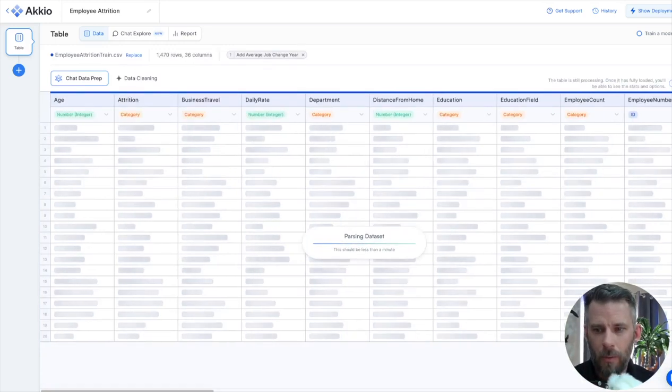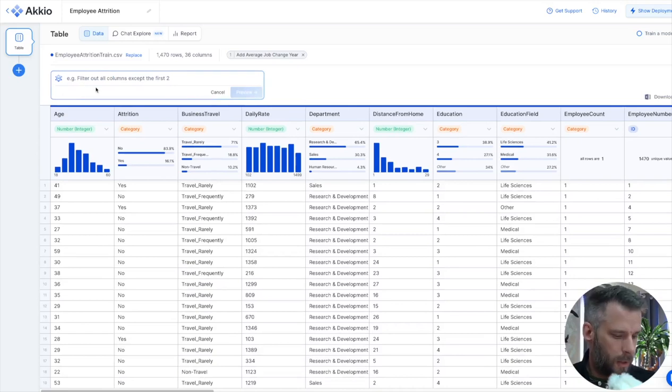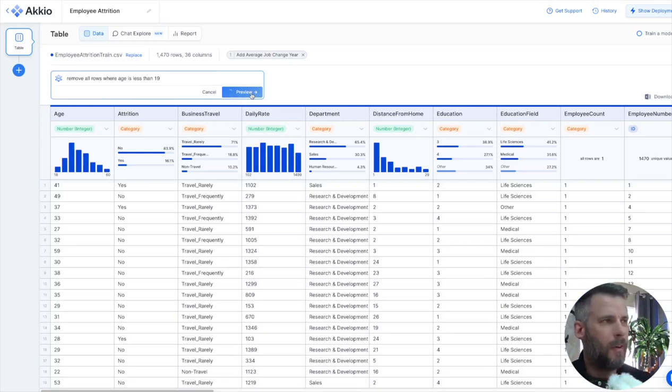Now, I know I also have some young people in here, and they kind of skew the data a little bit. If they're very young, I don't really want to look at them because they're starting out in the company. We have a lot of intern type jobs, that sort of thing. So I'm going to eliminate those from the data set. I'm going to say remove all rows where age is less than 19. So no calculations there. I don't have to know any SQL. I'm literally just typing out sentences here and letting it go.